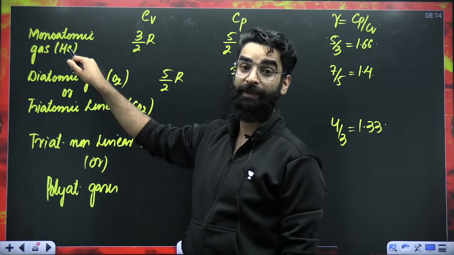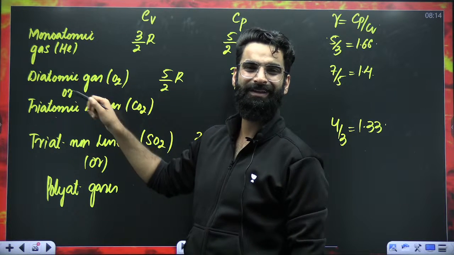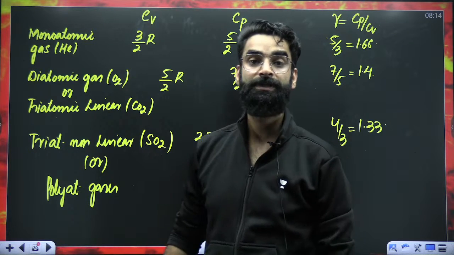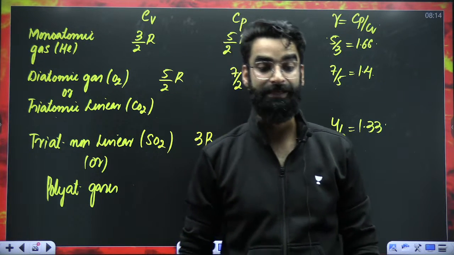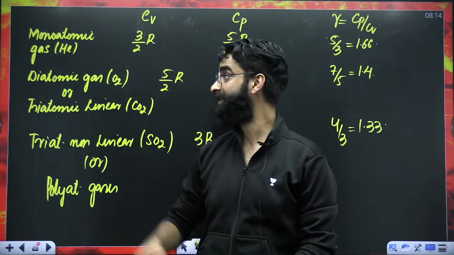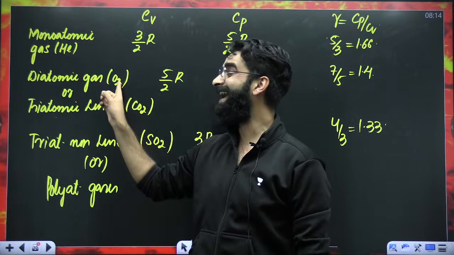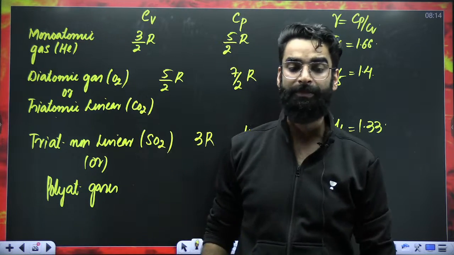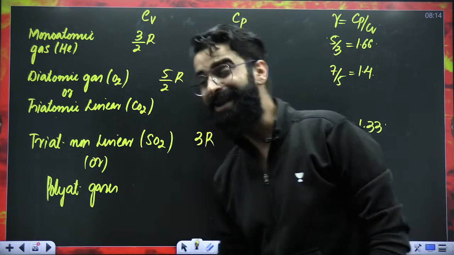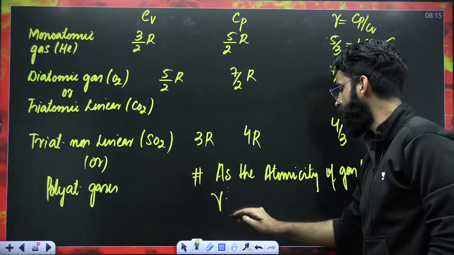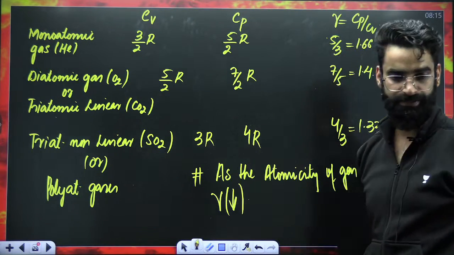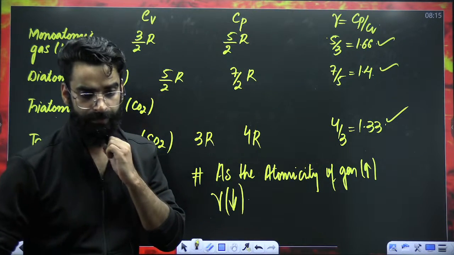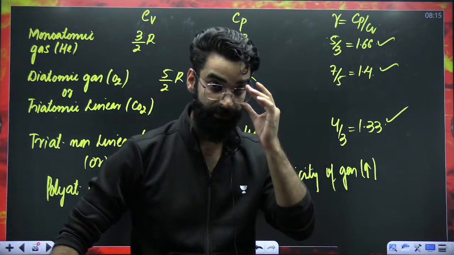Tell me one thing. First gas was monoatomic, the second is diatomic, then triatomic. So as you go from top to bottom, what is happening to the atomicity? This is monoatomic, atomicity 1, diatomic, atomicity 2, triatomic, atomicity 3. So on moving from top to bottom, atomicity is increasing. And as the atomicity increases, the gamma value tends to decrease, right? So do remember this particular point as well. This is again important. I hope this is super clear to you.